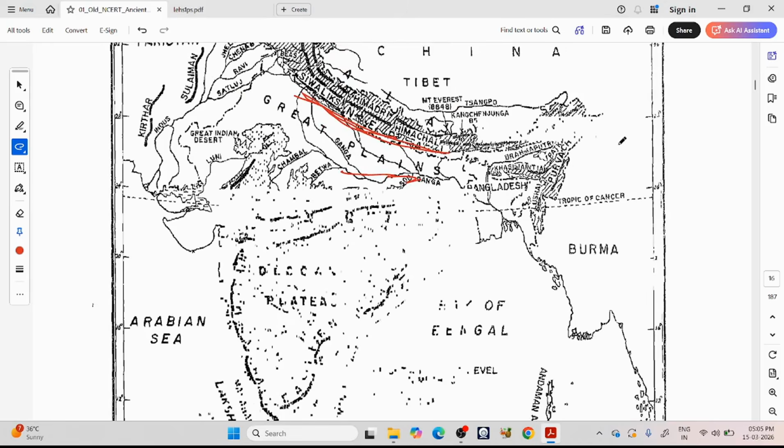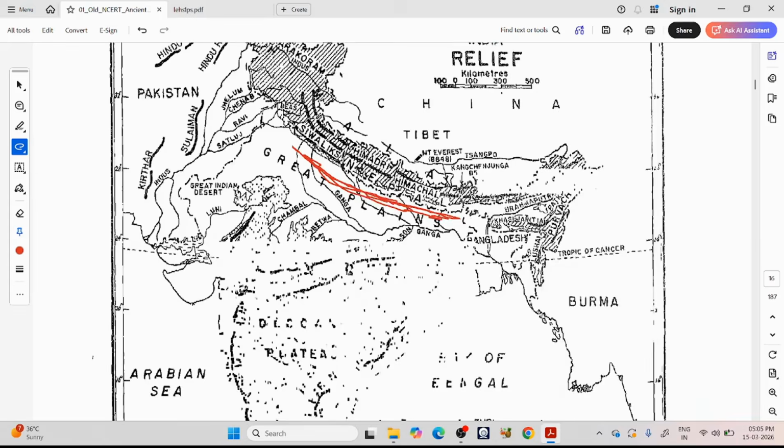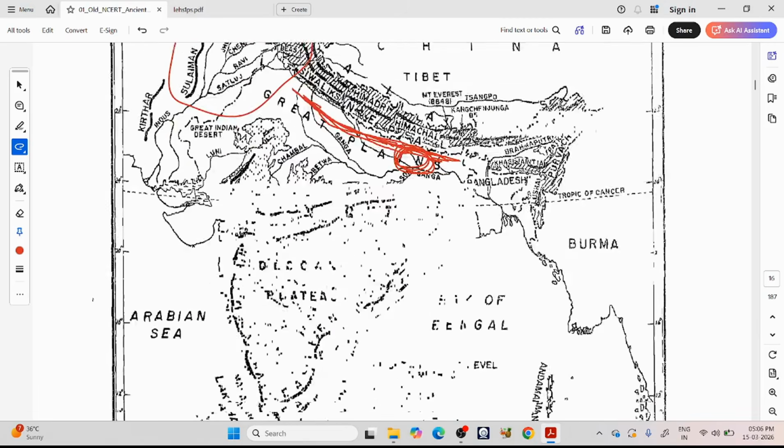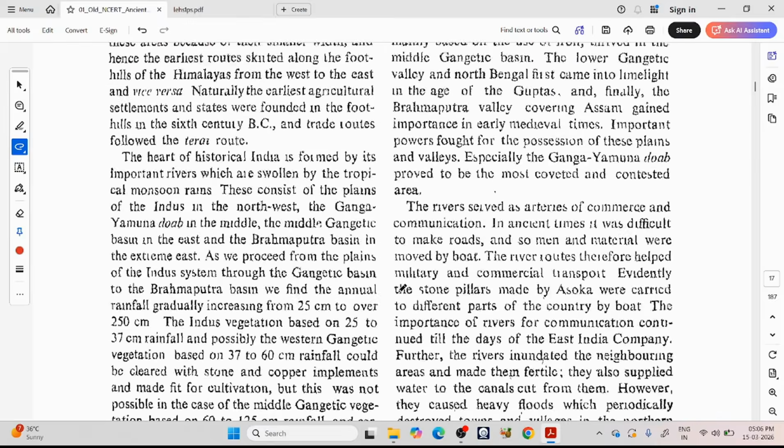So around the 6th century BC, we will see, these are the Himalayas. These are the foothills of the Himalayas. So people started settling in this region. Before this 6th century BC, people were living in these regions. So from this northwest region, people started settling along these foothills of the mountains. So you will see bigger kingdoms like the Magadha kingdom in Bihar in this region by the 6th century. That is what it is talking about.